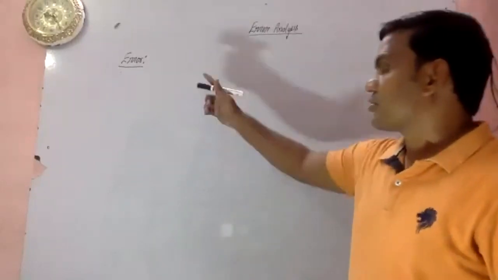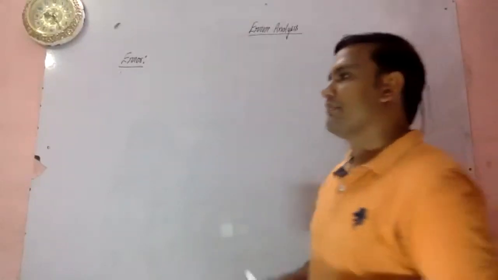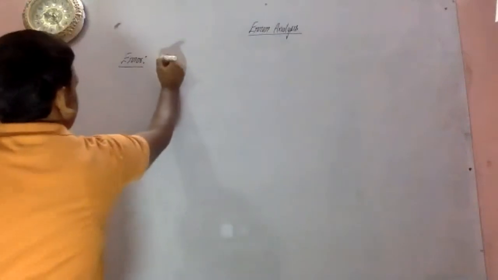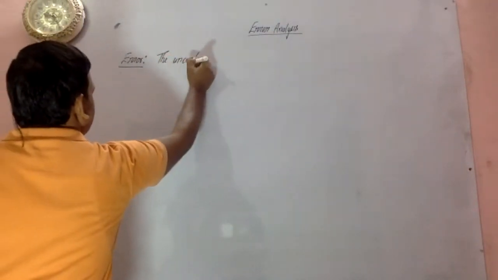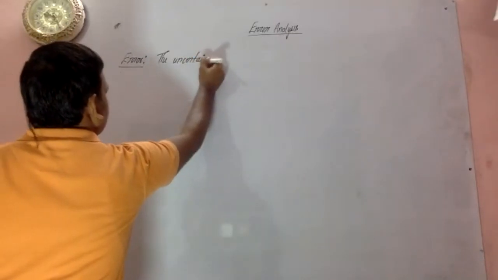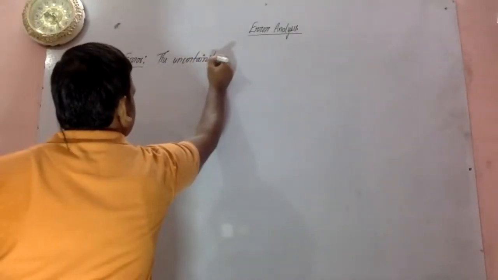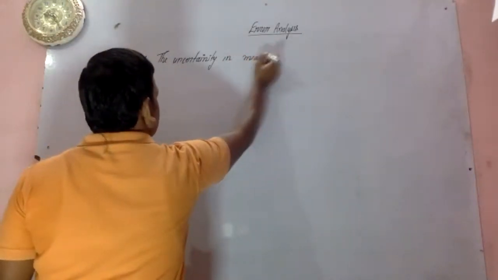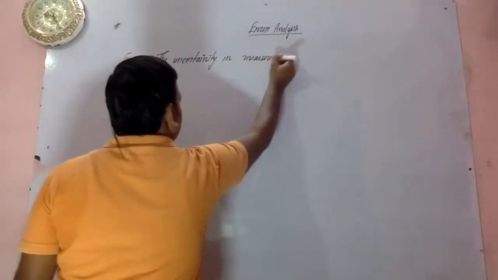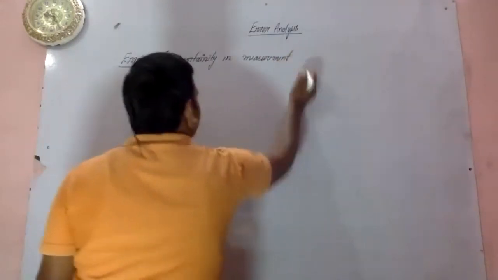So coming to the error. As you people told me, the uncertainty in measurement is known as error.